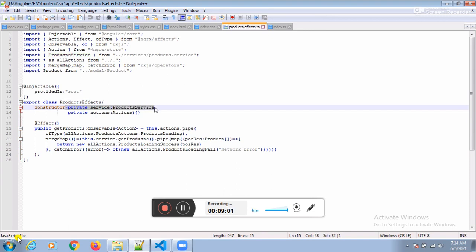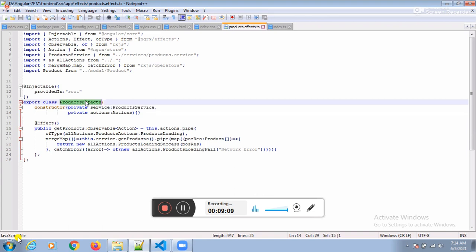How many thoughts do you have? Three thoughts. Who will implement those thoughts? Effects, sir. To implement those thoughts, the product effects need to depend on actions. Actions are present in which package?